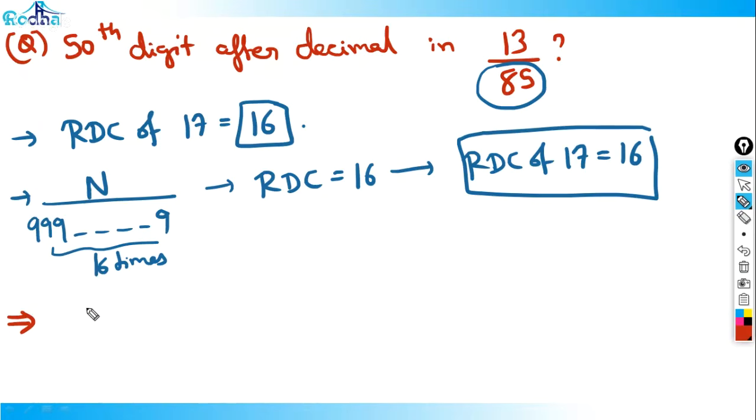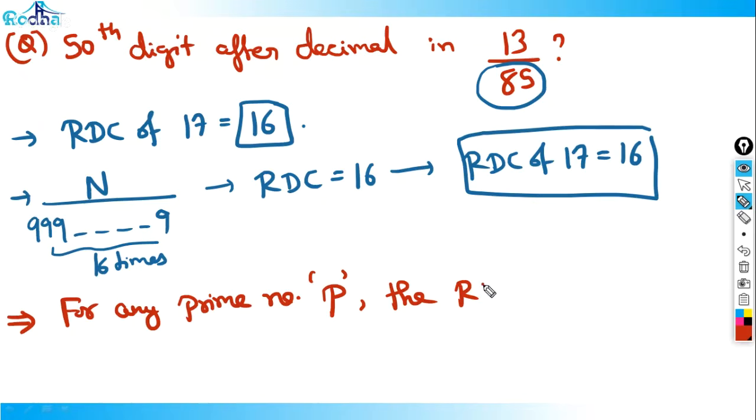For any prime number P, remember this. For any prime number P, the maximum RDC will be P minus 1.